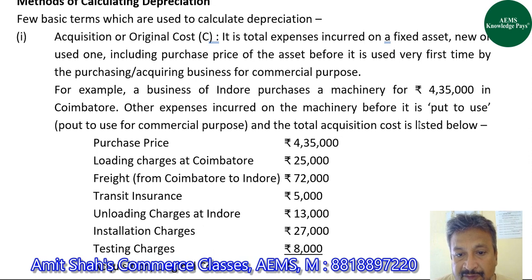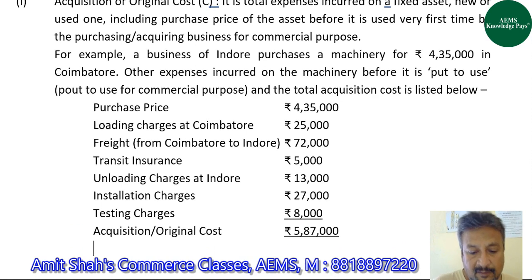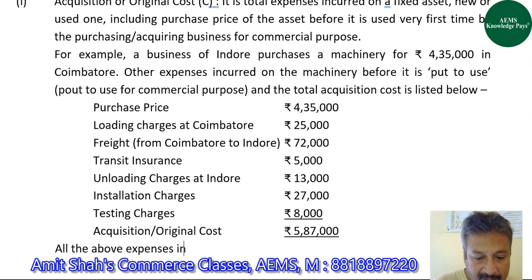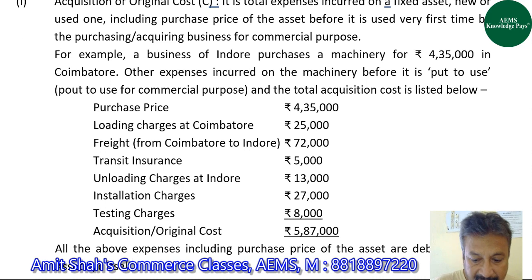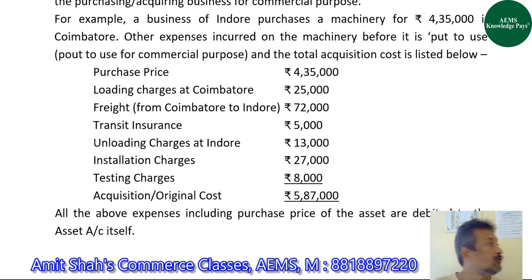That is how much? 4,62,000, 4,60, 5,34, 5,39, 5,52, 5,79, and 5,87,000. All the above expenses, including purchase price of the asset, are debited to the asset account itself. Have you got me, guys?